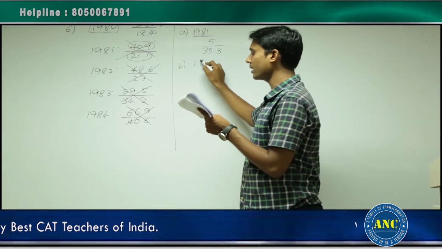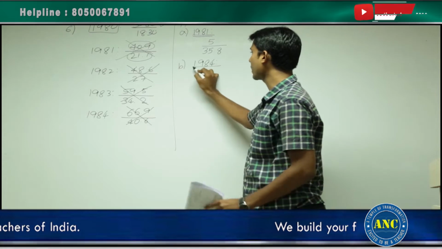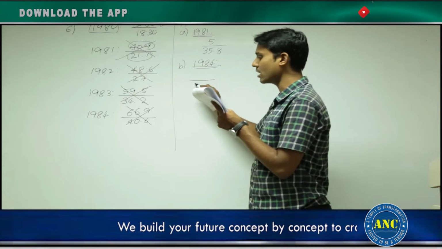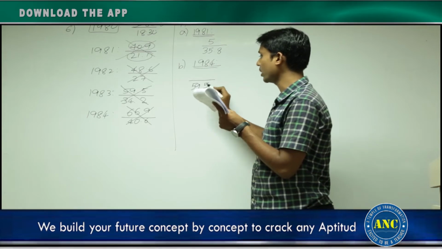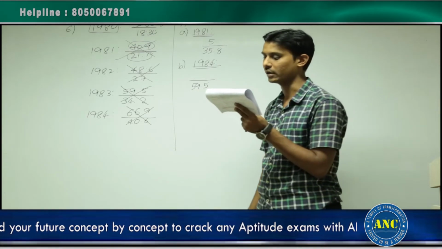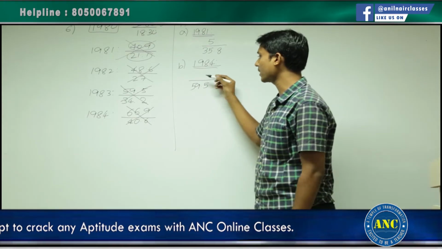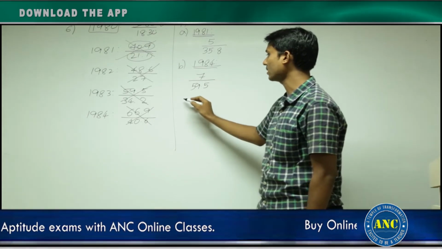Second option is 1984. Compare with 1983. In 1983, men value is given as 59.5. Next year it is becoming 66.9. 59 is becoming 66. Approximately 7.